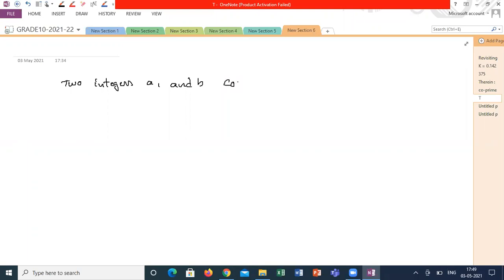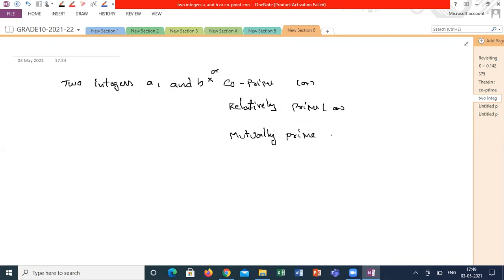Another name for co-primes is relatively prime, or mutually prime. Any word can be used to say co-primes.